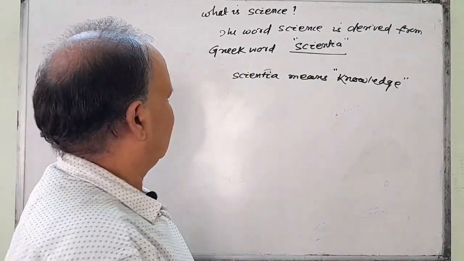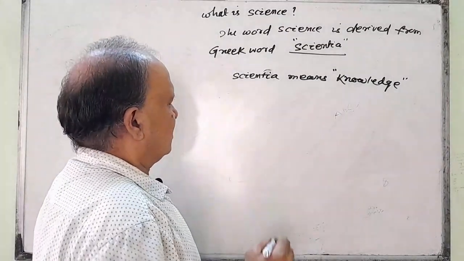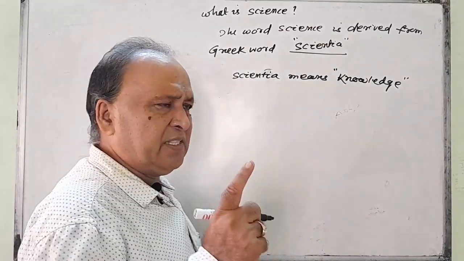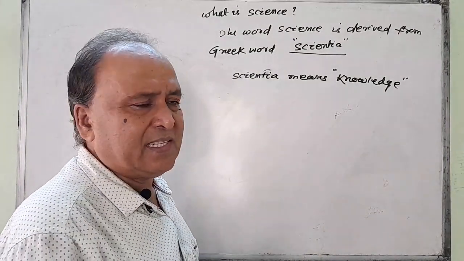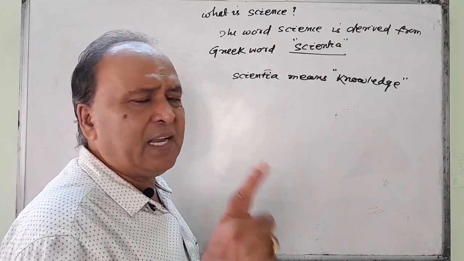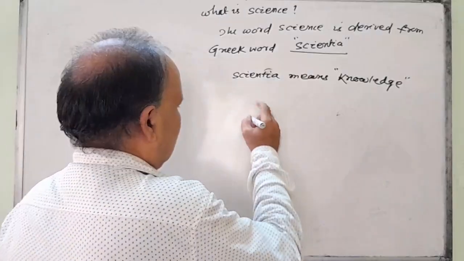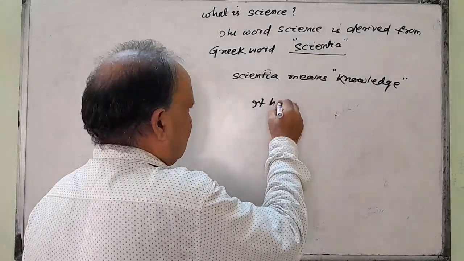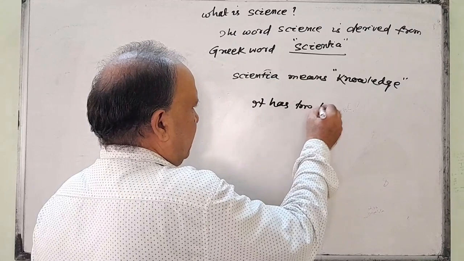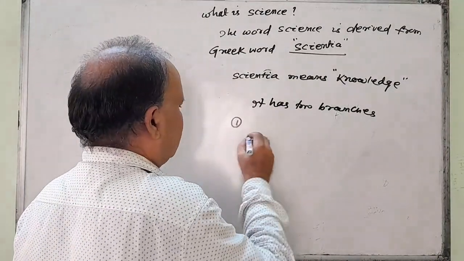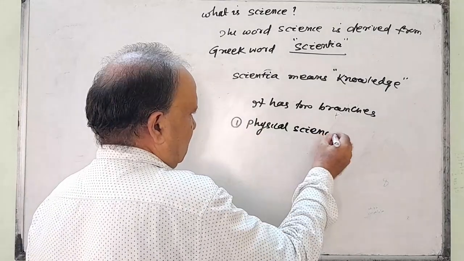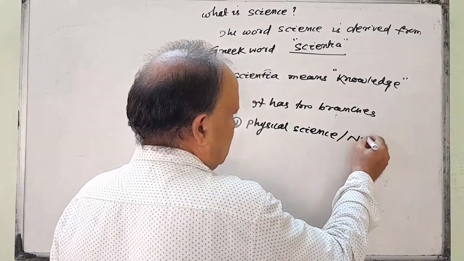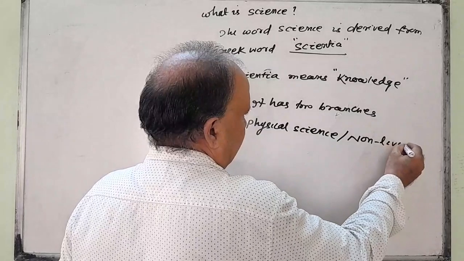Again, you see, this science has different branches, but we consider that science has mainly two branches. First one is physical science, or we can say non-living science.